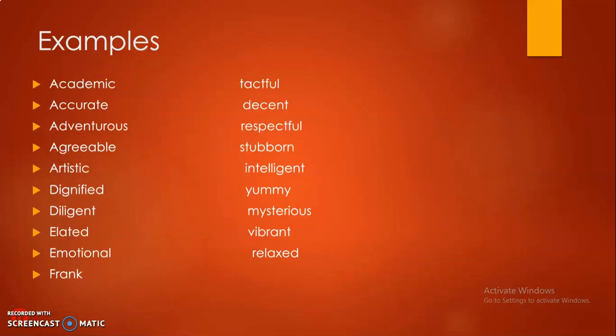These are some more examples for adjectives: academic, accurate, agreeable or disagreeable, dignified, elated or happy, stubborn, intelligent, delicious, yummy, vibrant, relaxed.